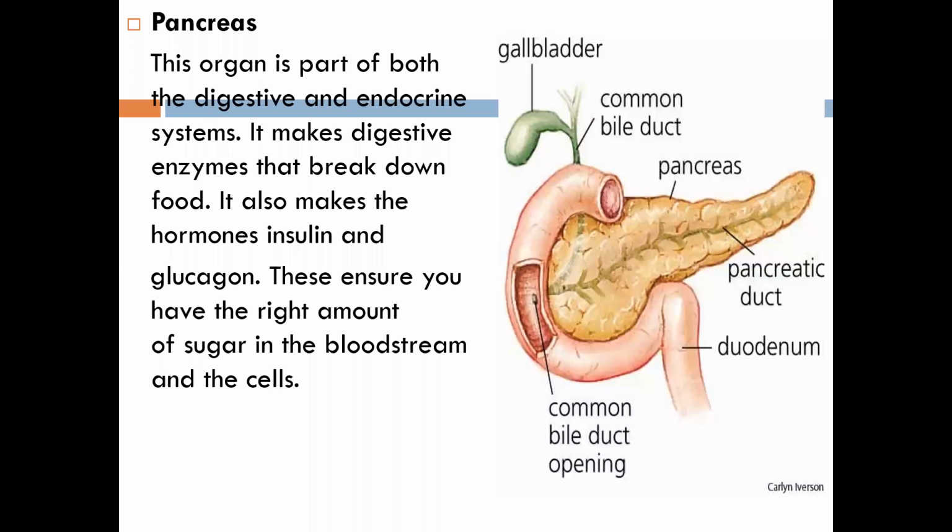So if there is a lack of insulin, what will happen? If insulin is low, what can happen to the person? Ma'am, diabetes will increase. Okay.